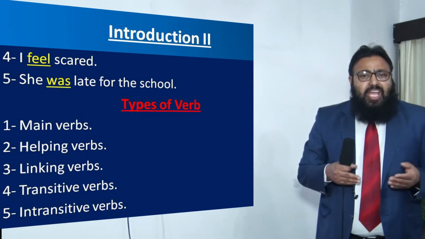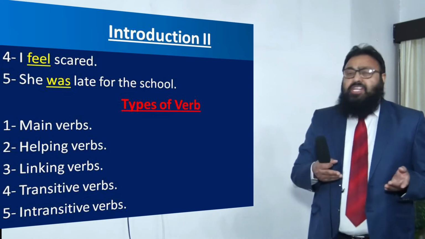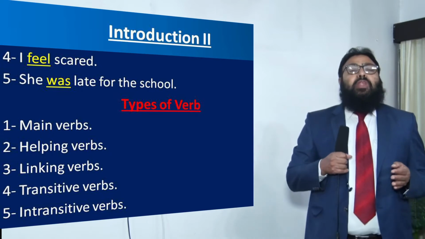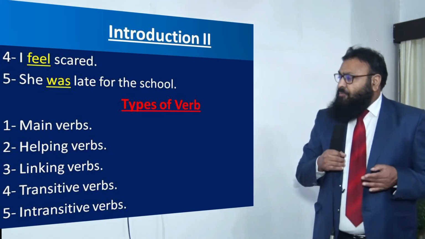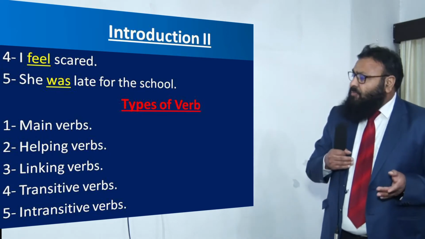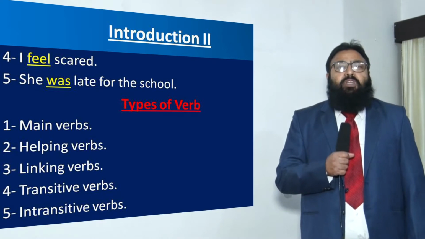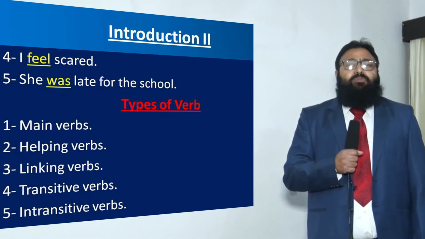Now, we can further classify verbs in many types. And these are main verbs, helping verbs, linking verbs, transitive verbs, intransitive verbs. Dear children, I shall not talk about all the verbs here.